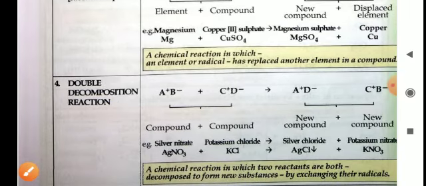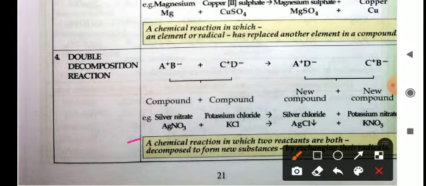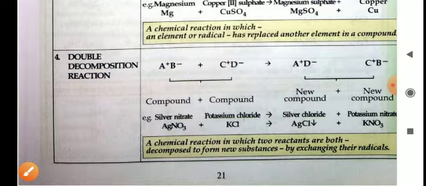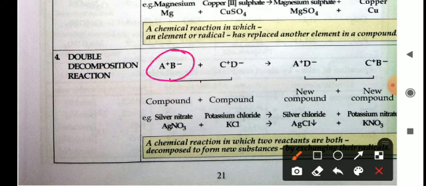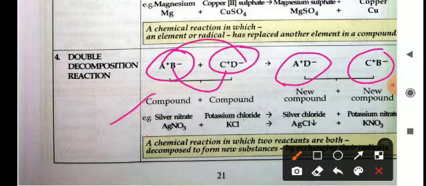The fourth one is double decomposition reaction. In a double decomposition reaction, two reactants both decompose to form new substances by exchanging their radicals. So AB breaks into A plus and B minus, CD breaks into C plus and D minus. A combines with D and B combines with C, so AD and CB will be the products. For example, AgNO3 and KCl react, then AgCl plus KNO3 will form. So these are examples of double decomposition reaction.